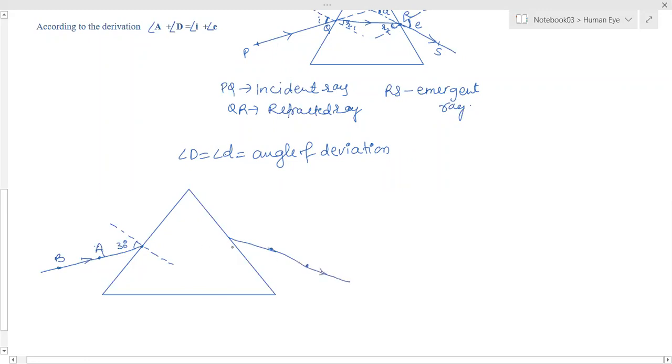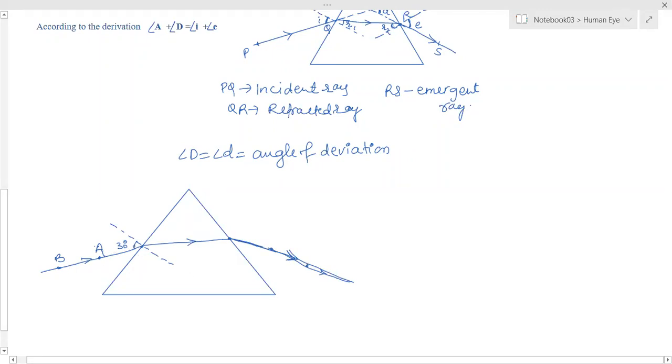Like this way you will get it. Now this point of contact and this point of contact, you have to join. So refraction can be seen like this. It is actually a straight line. Refraction can be seen this way. The light ray has bent towards the base of the prism.